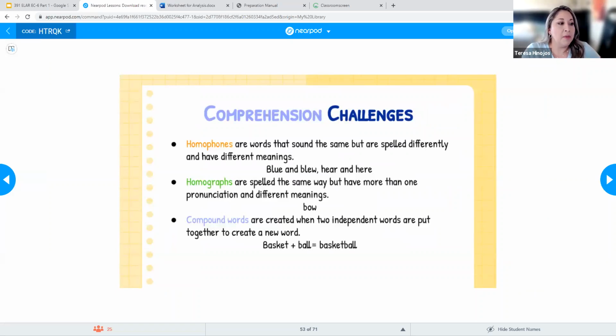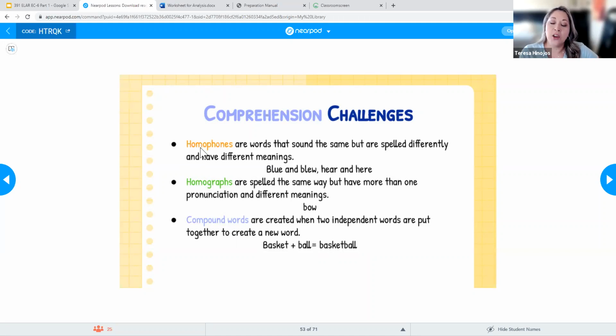Some things that may provide them with comprehension challenges will be things such as homophones, homographs, or compound words. So again, if I look at this morpheme analysis, if I'm looking at this word here, what did we say PHON is going to refer to? What does that word part mean? Sounds. Sounds, correct. Yes, thank you, Andrea. So whenever I see that PHON, that's referring to sound.